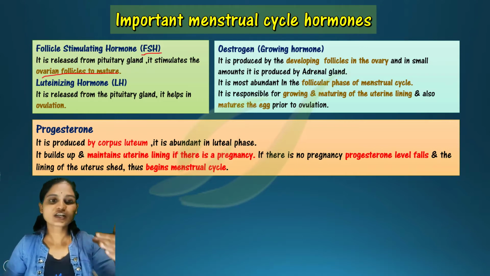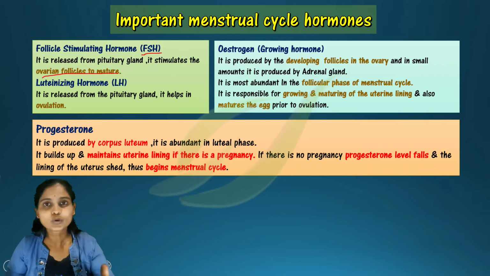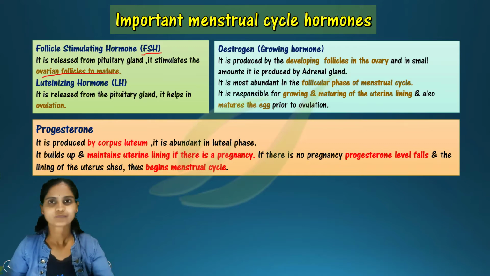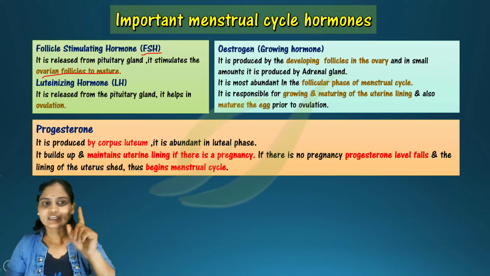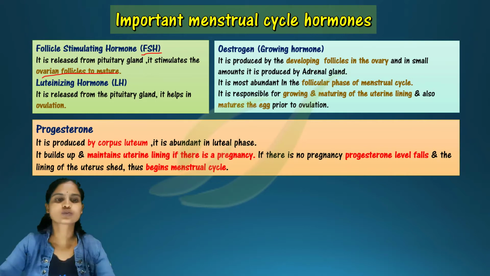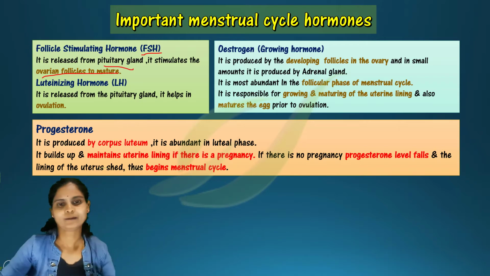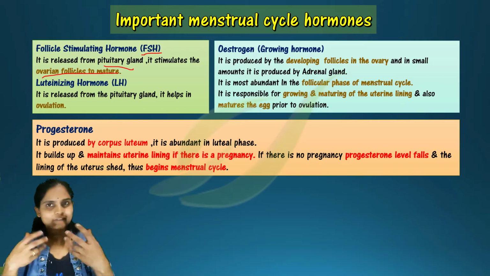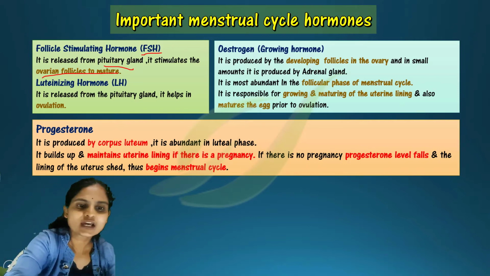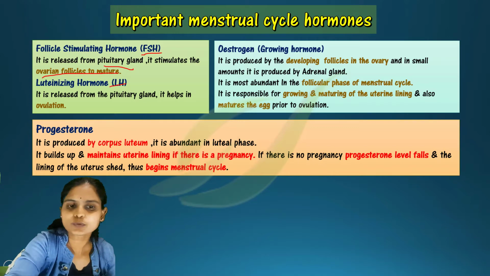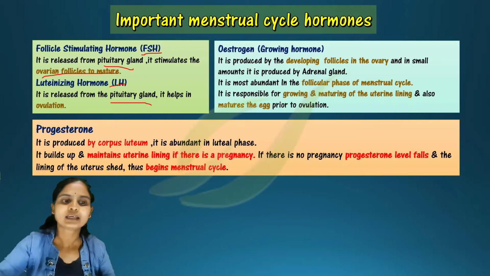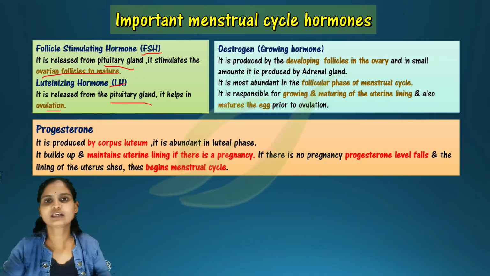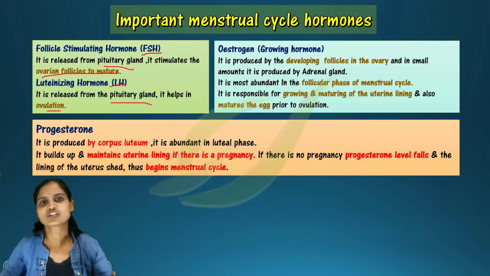FSH and LH hormones are produced from the pituitary gland. Please note it. FSH is helpful in the development of follicles. Luteinizing hormone is also produced from the pituitary gland and it helps in ovulation.